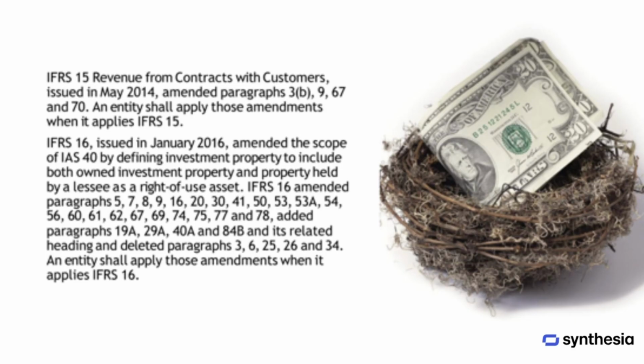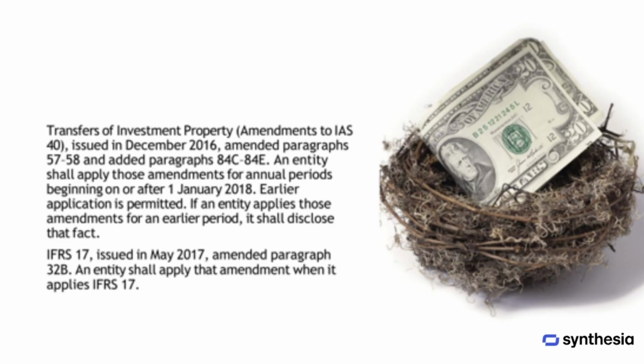IFRS 16 amended multiple paragraphs of IAS 40, including paragraphs 5, 7, 8, 9, 16, 20, 30, 41, 50, 53, 53A, 54, 56, 60, 61, 62, 67, 69, 74, 75, 77, and 78. It also added paragraphs 19A, 29A, 40A, and 84B, along with their respective headings, and deleted paragraphs 3, 6, 25, 26, and 34. These amendments should be applied when IFRS 16 is adopted.